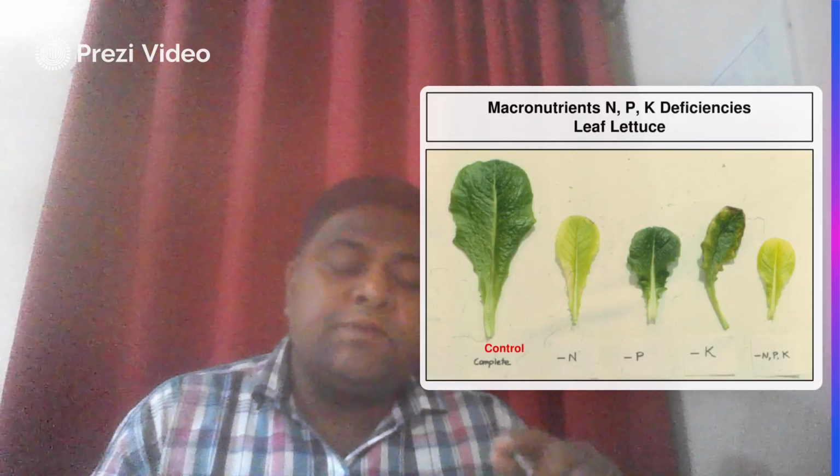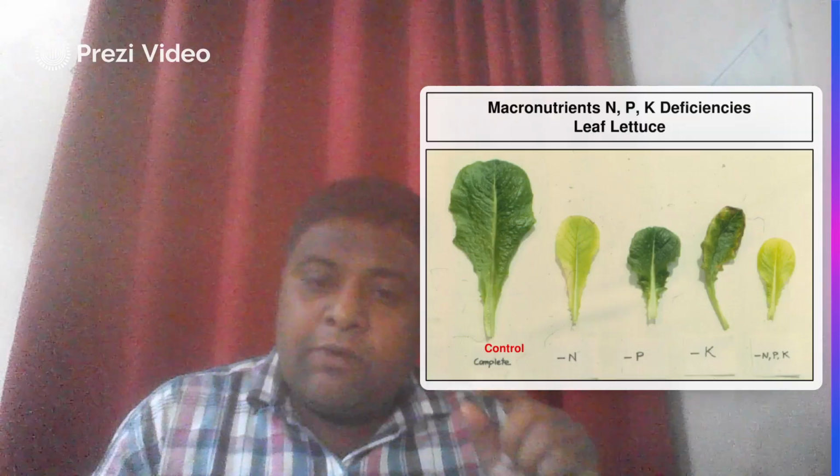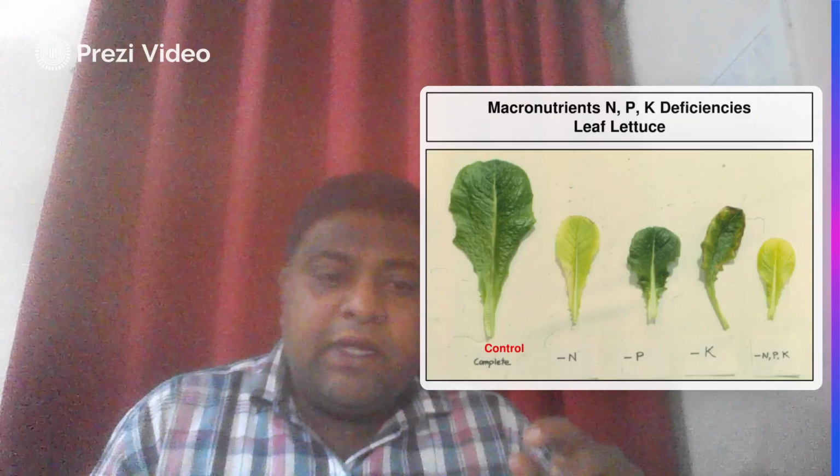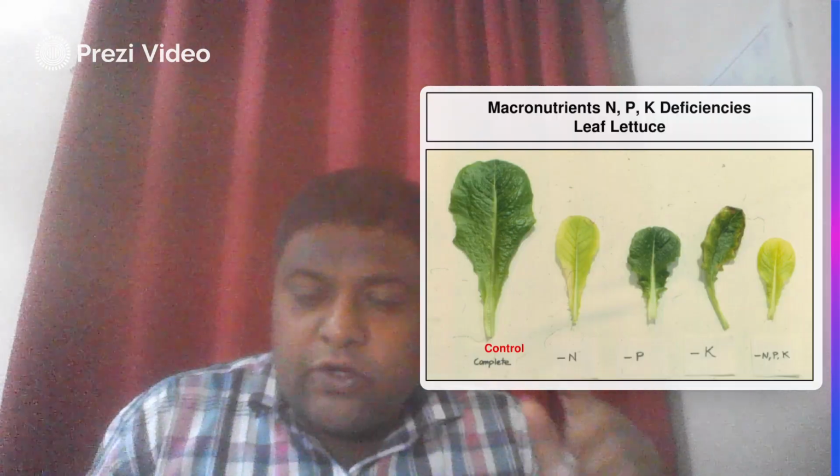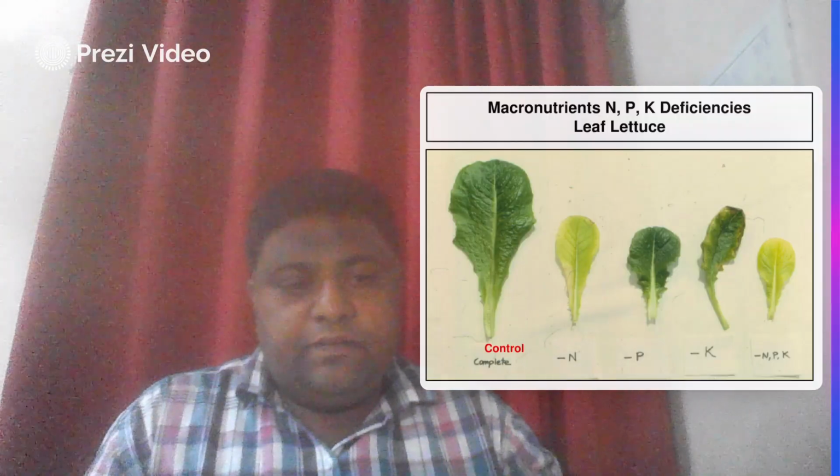Second is the deficiency of phosphorus. Third is the deficiency of potassium. If plants have a deficiency of NPK, growth is totally reduced. The size decreases, it converts from greenish to yellowish form, and necrosis is also observed.